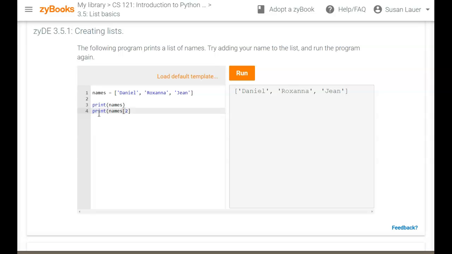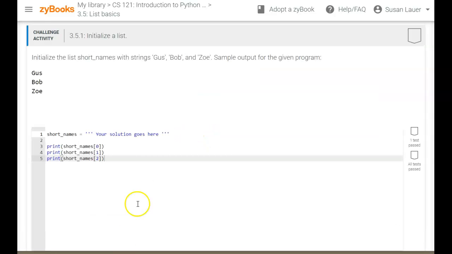So 0, 1, 2 should print Jean. We'll run that and see how that works. And that printed Jean. If you write print names, it prints the entire list with the formatting that you had in it. And print names 2 would give me the precise element in the second index, which would be 0, 1, 2.